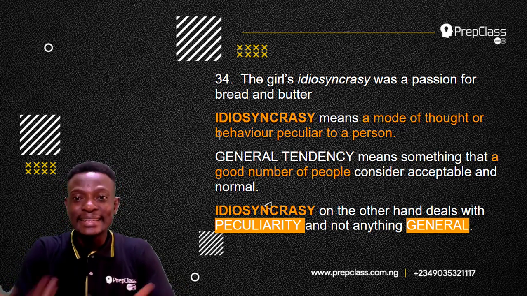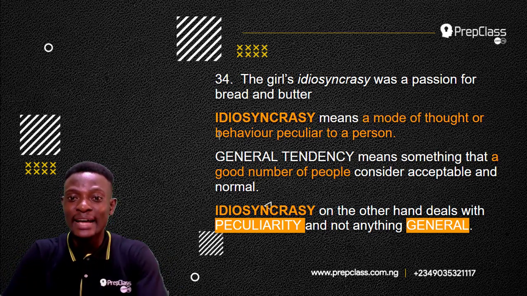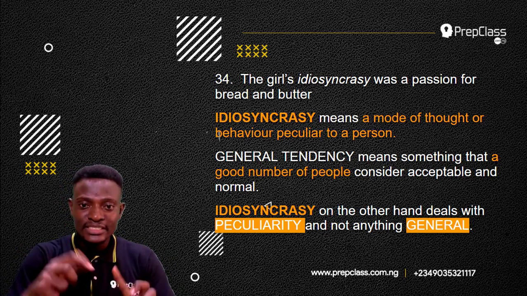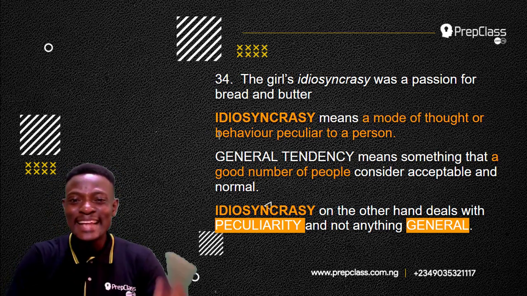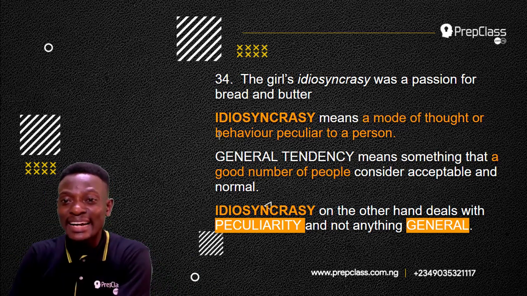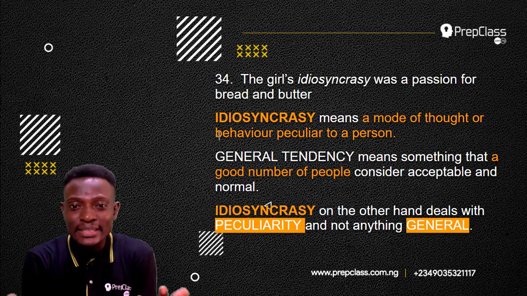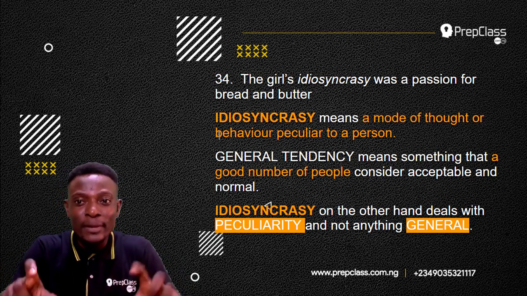General tendency means something that a good number of people consider acceptable and normal. Idiosyncrasy, on the other hand, deals with peculiarity, peculiar to a person. The girl's idiosyncrasy was a passion for bread and butter.